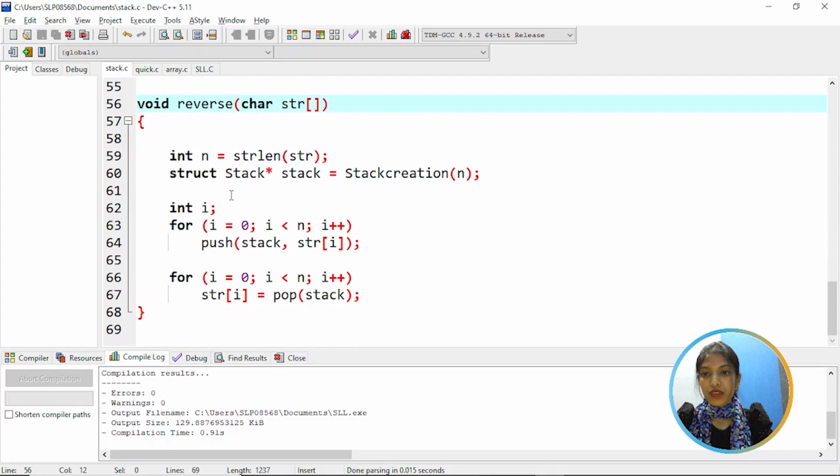And then coming to the reverse function, here we have the length of the string which is assigned to n, and then calling the stack creation function to create an empty stack, and from i is equal to 0 to n, whatever is there in the string of i is pushed to the stack, and for i is equal to 0 to i less than n, pop all the items back to the string of i.